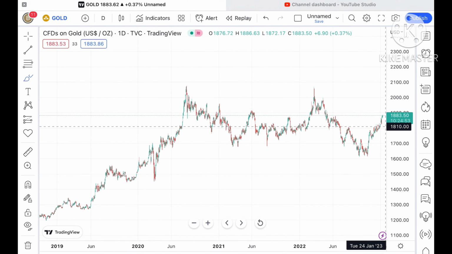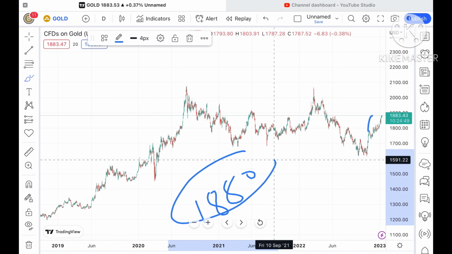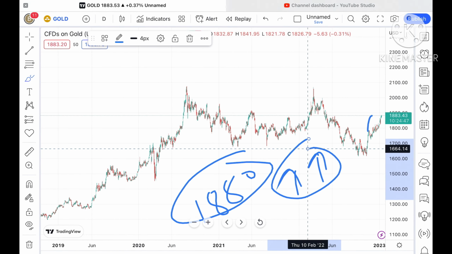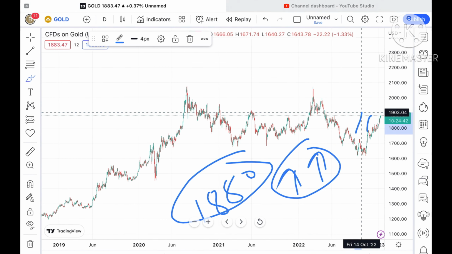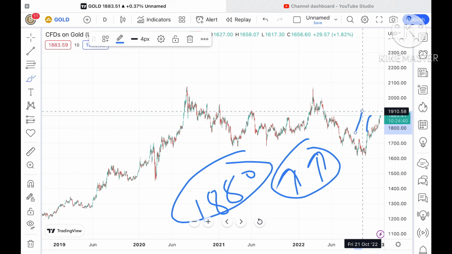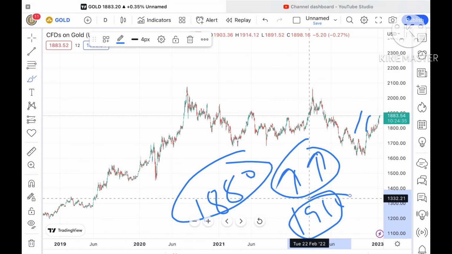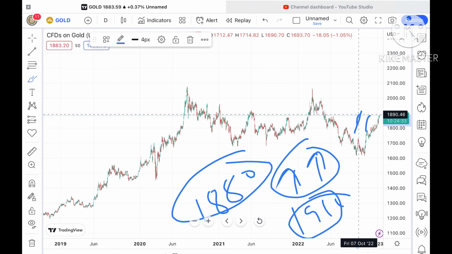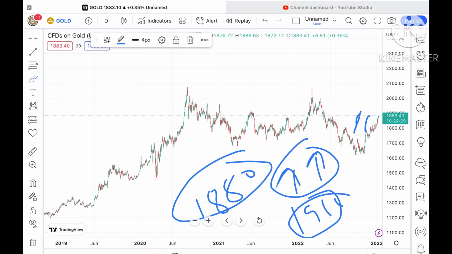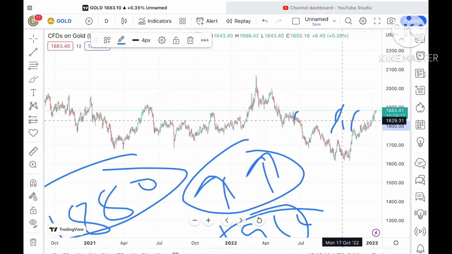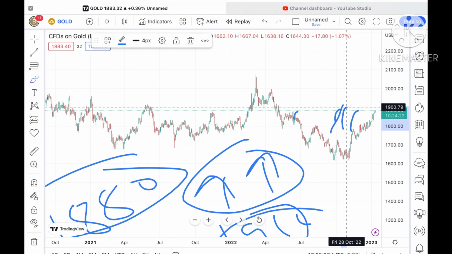So probability can be there if this level sustains, and it has already sustained above a level of 1880. So chances of going further upside are there. Keep that in mind. If the price sustains above that level, we can see it touch a level of around $1910 also. Before that, some resistance we can see coming at around $1890. So it can touch a level of 1890, and if that level sustains, chances of going further upside are there, and then it can touch a level of 1900.